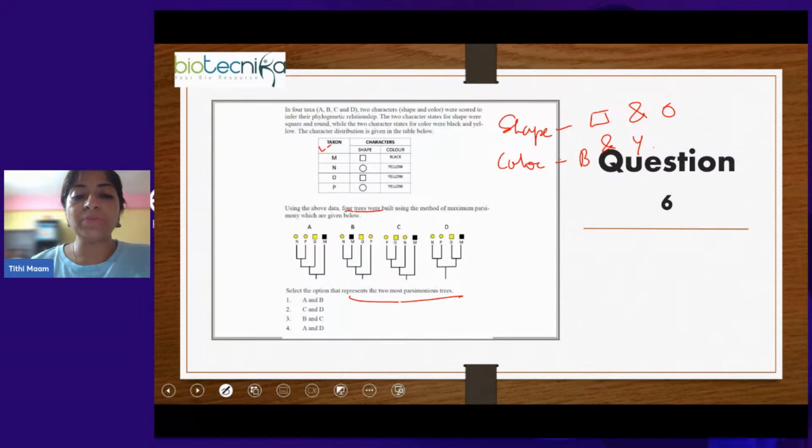Okay, so usually when this kind of question used to come, they used to also mark the evolutionary events in the form of these horizontal lines, right? So if that was there, then it is very easy, we can directly calculate the number of evolutionary events from there. But this time it went one step ahead, where the table is given and you have to first find out from the table what all evolutionary events are occurring and where all they can take place in the phylogenetic tree. You have to first mark the evolutionary events and then count and find out the most parsimonious tree.